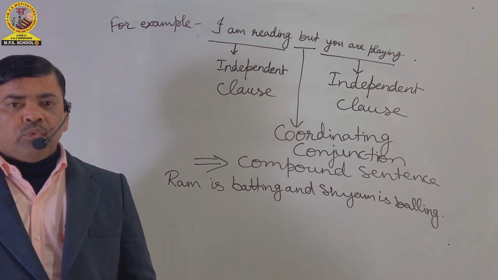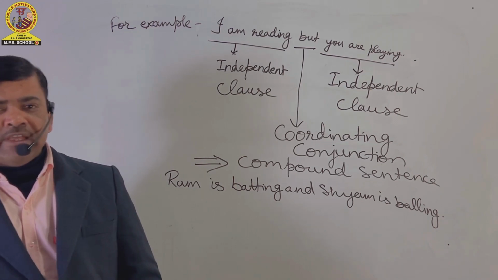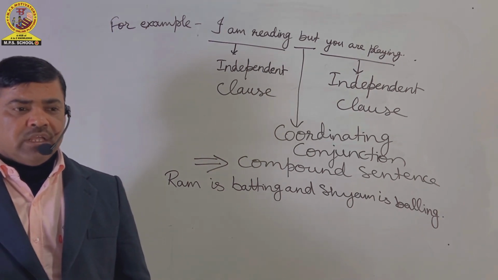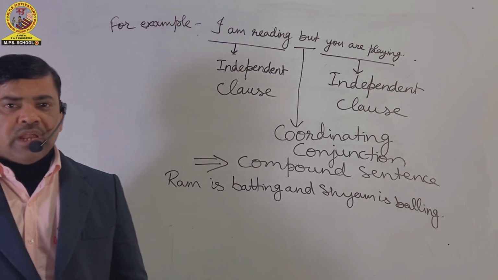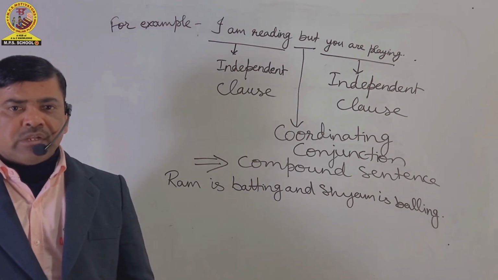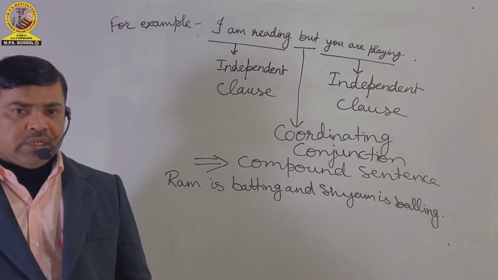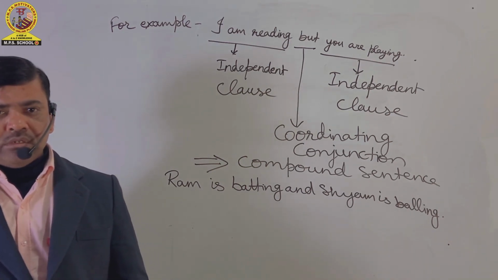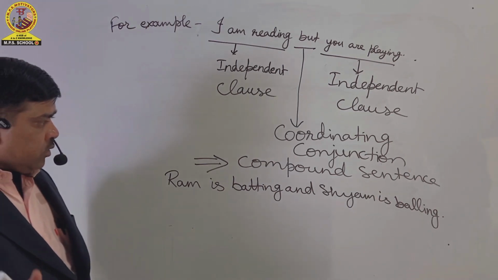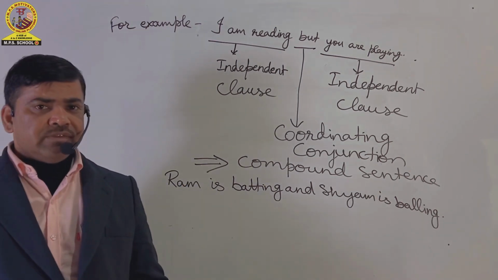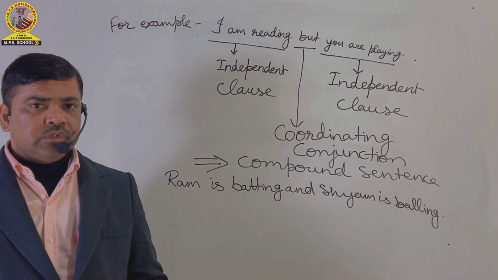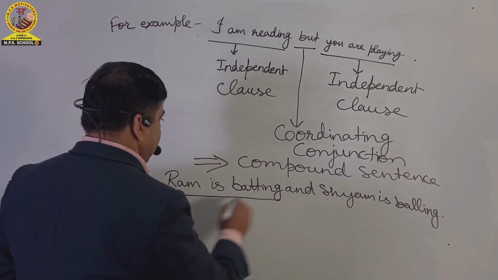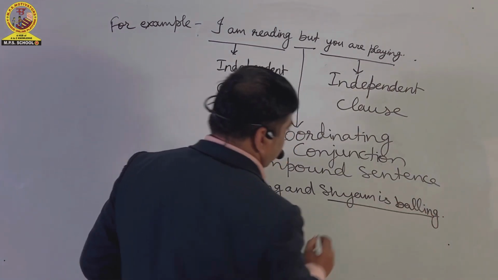Here both the actions are related to the same sports, same game, that is cricket. In the game of cricket, a person is batting and some other person is bowling. A person bats and some other person bowls. So this type of sentences are also compound sentences because Ram is batting, Shyam is bowling.